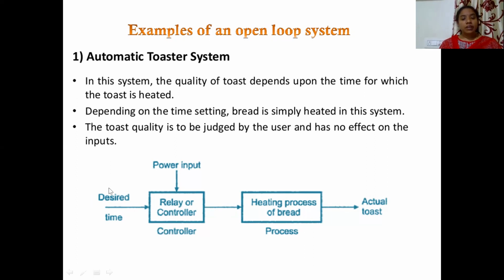We are setting some desired time. We are giving the power input over here. Then it is given to the heating process of the bread, which is called the process or the plant, and you are going to check the desired output in the form of how well the bread is toasted. So in this system, the quality of the toast depends upon the time for which the toast is heated.